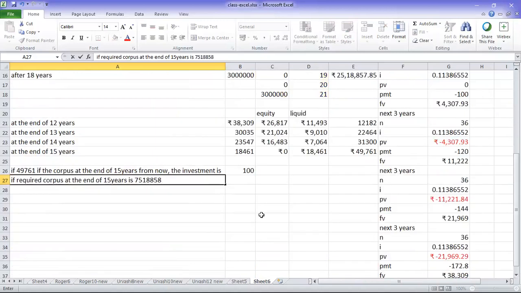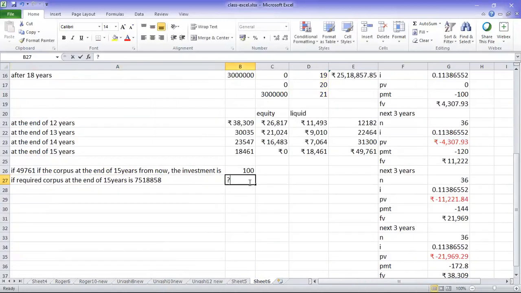75,18,858. Okay, if that is the corpus, what should be the investment? So its formula is very easy. 100 into required corpus, 75,18,858, divided by my future value. What is the future value? 49,761. Okay. So 15,109 is going to be the final starting investment.